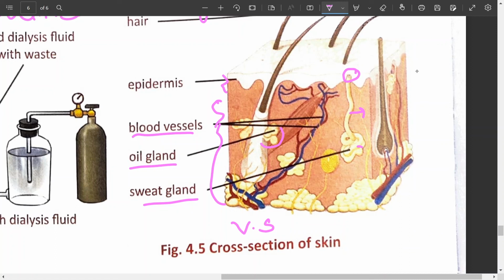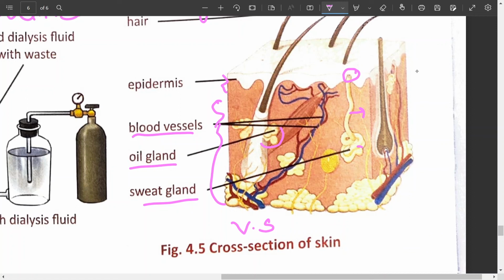Skin is also an organ of excretion. It contains numerous sweat glands. This is the diagram of one sweat gland. Waste in blood such as excess water, salts, some urea, uric acid diffuses into the sweat glands and is excreted along with sweat.